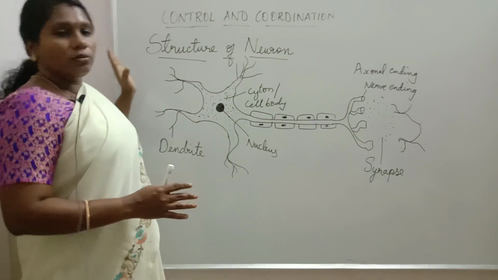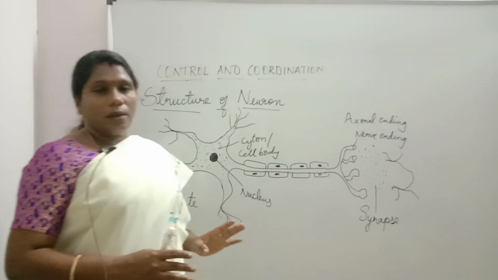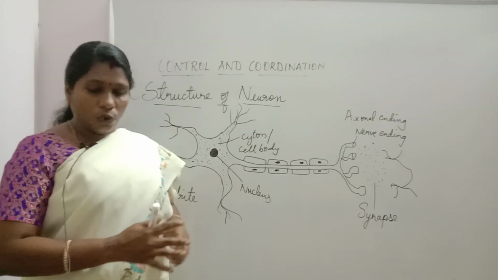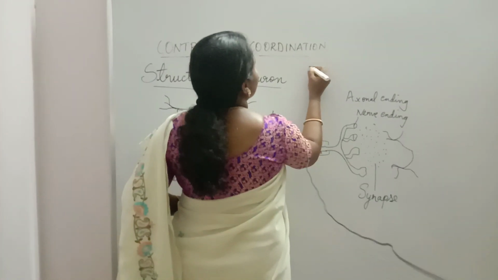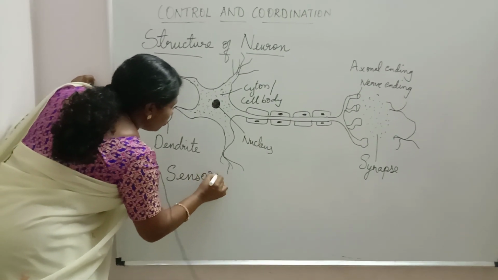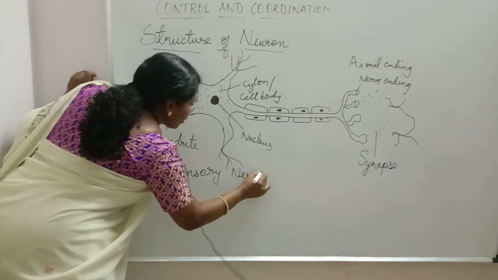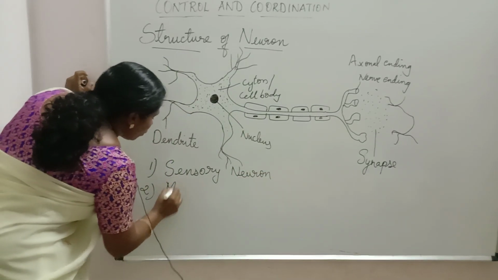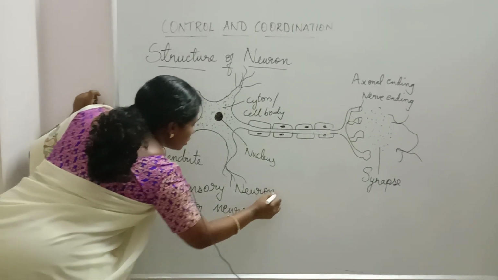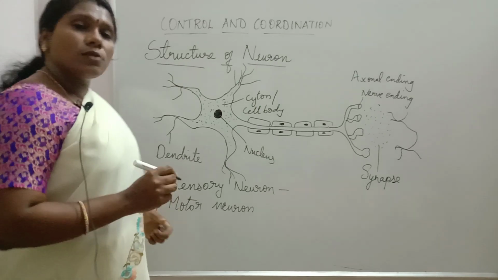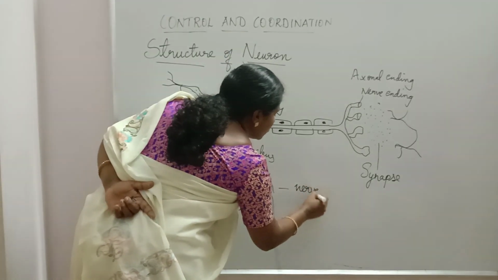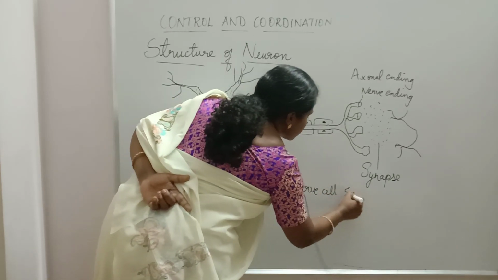The main function we know is transmitting impulses. There are different types of neurons. One is the sensory neuron, and another is the motor neuron. Sensory neurons are neurons that arise from the sense organs.